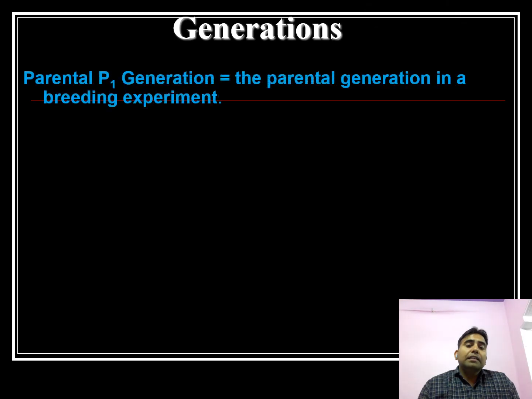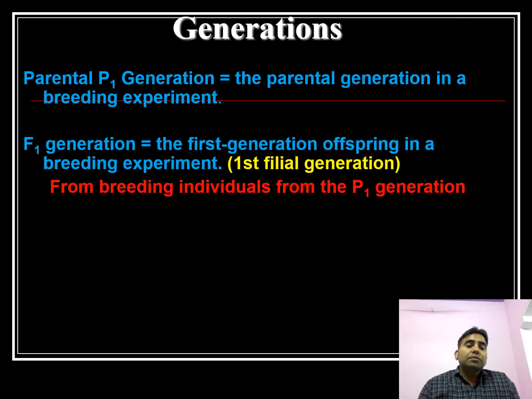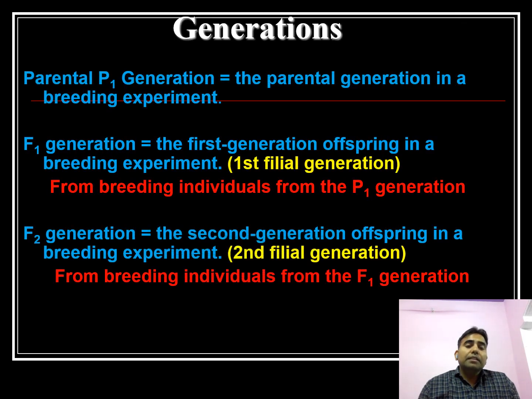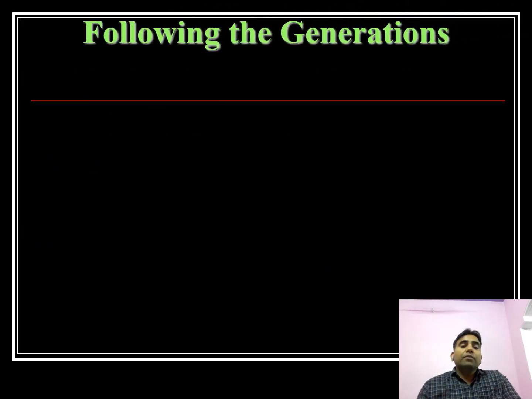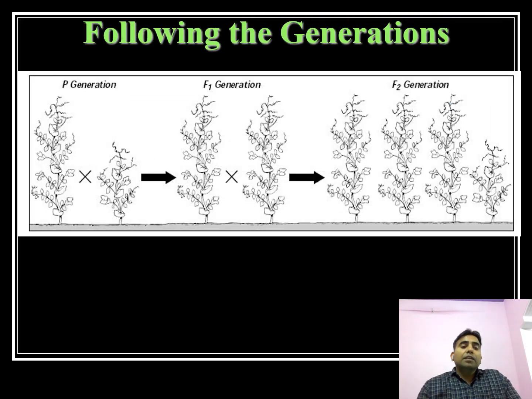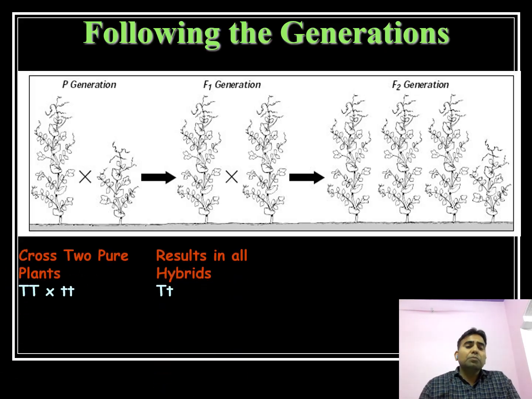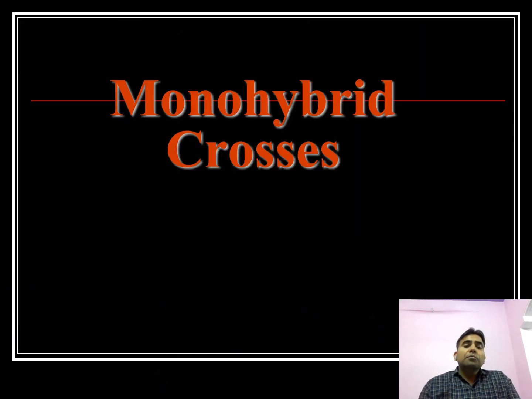After that, in another generation, P1 are the parents used in the cross. F1 is the generation obtained from crossing between two parents. F2 is the generation obtained from the selfing of the F1 generation. Here we can see the P generation, the F1 generation, and after selfing F1, we can see the F2 generation. Crossing between two plants, here we can see the result.